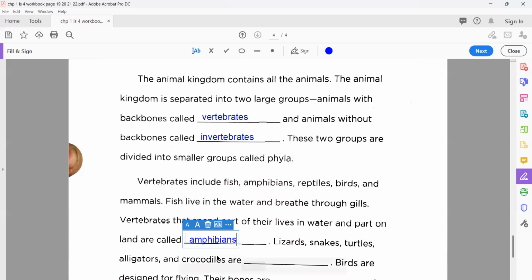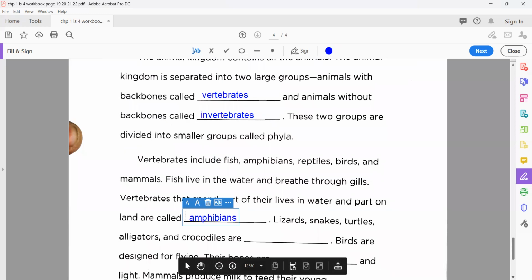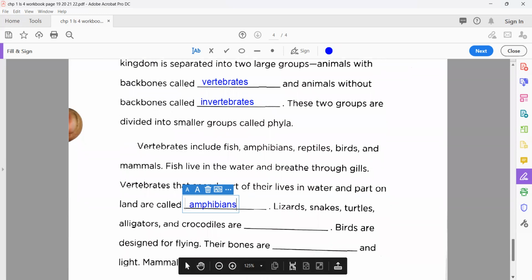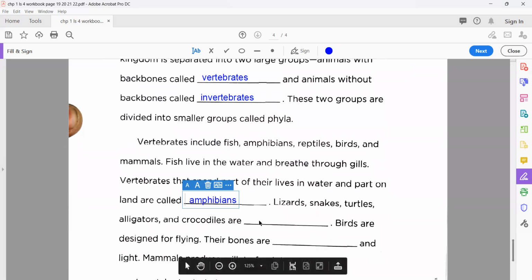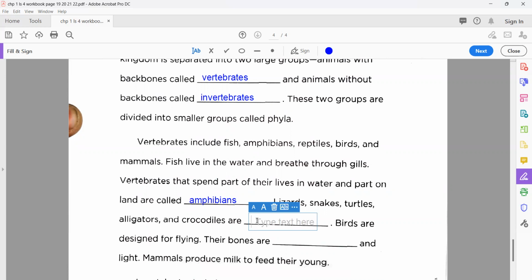Very good, amphibians. Now, lizard, snake, turtle, alligators, and crocodiles are dash. This is another type. As you know, they don't have long legs, and mostly they are without legs, like in the case of a snake. So what do we name them? Reptiles. Very nice, my dear.